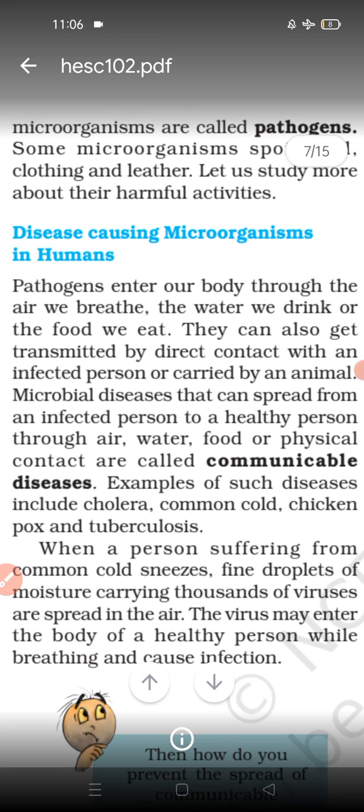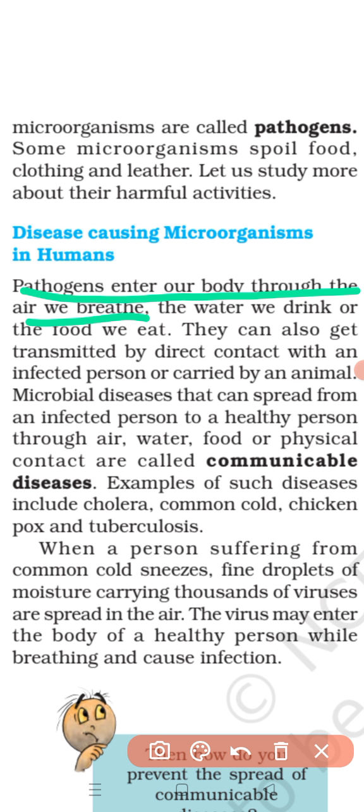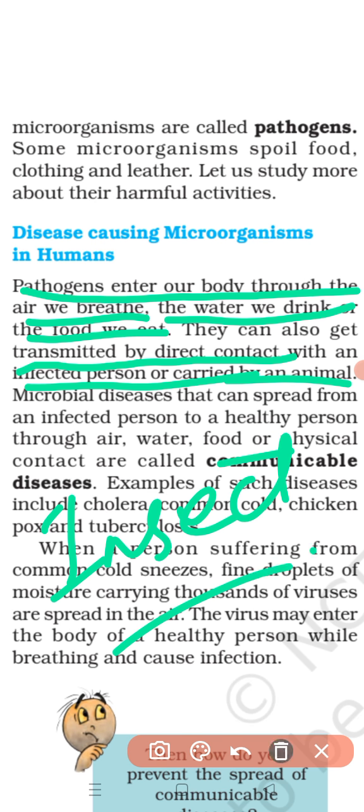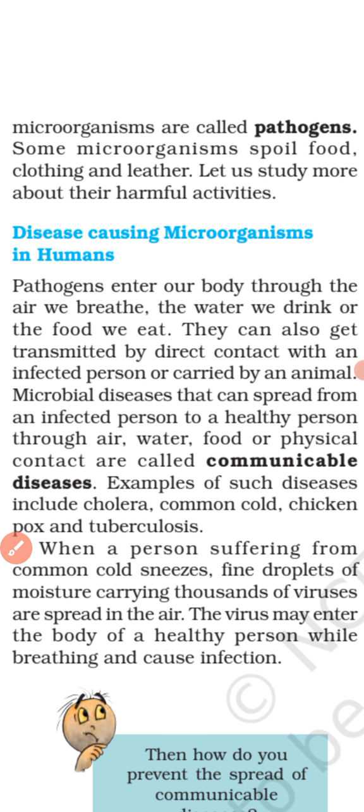So pathogens enter our body through the air we breathe, the water we drink, or the food we eat. And these pathogens can also get transmitted by direct contact with an infected person, or they can be carried by an animal or an insect. Clear till here? Okay. So when pathogens such as viruses, bacteria, protozoa, fungi enter our body, then they cause diseases.